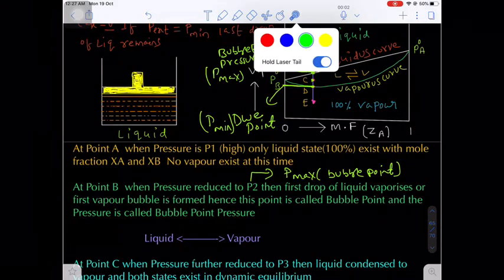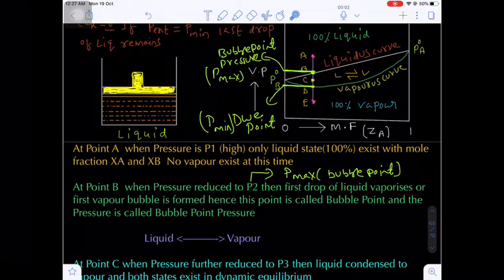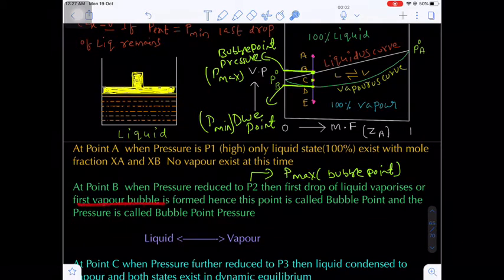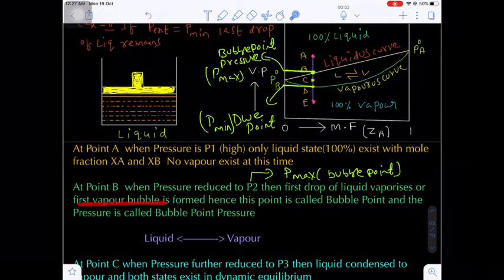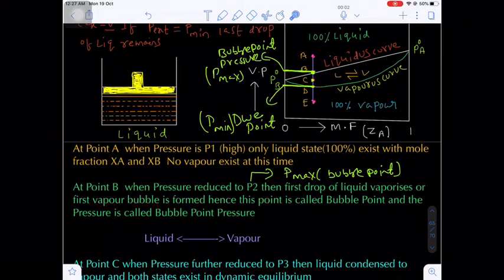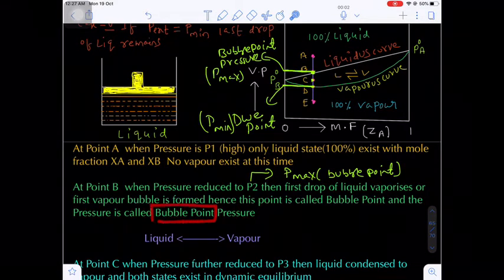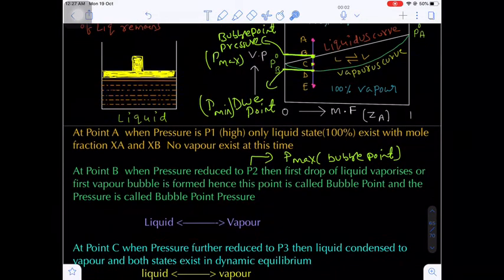At the bubble point pressure, what happens? The first drop of a liquid undergoes vaporization. The first drop of a liquid vaporizes. Otherwise, the first vapor bubble is formed. That's why it is called bubble point. Hence, this point is known as the bubble point, and the pressure is called the bubble point pressure.